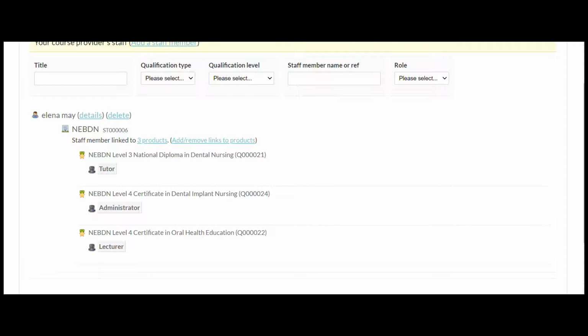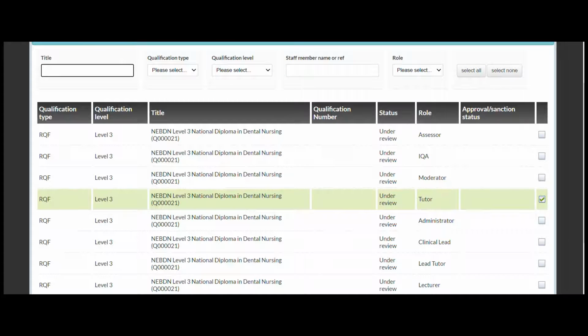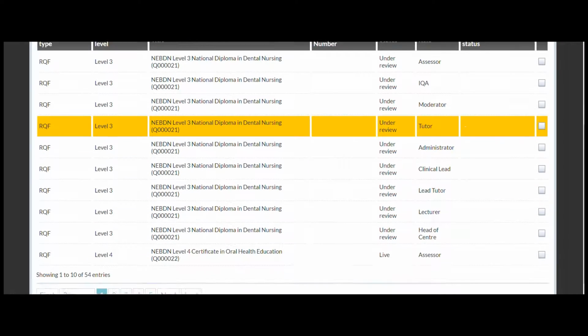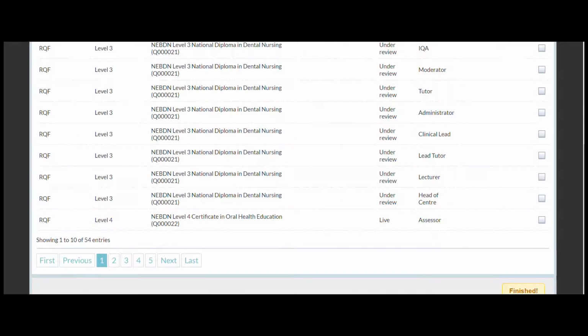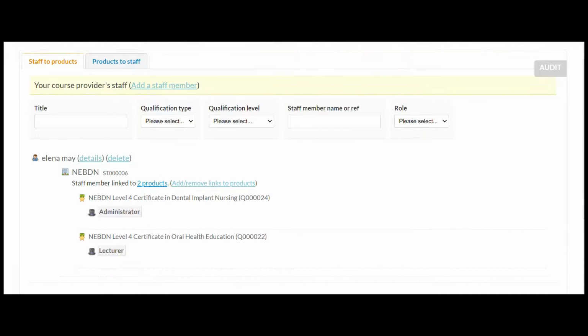Okay. If at any time you want to remove one, you just click remove links to products again. And if I just select that box again, it will take me off that one. I click finished. And there we go, I'm back to just 2 products now.